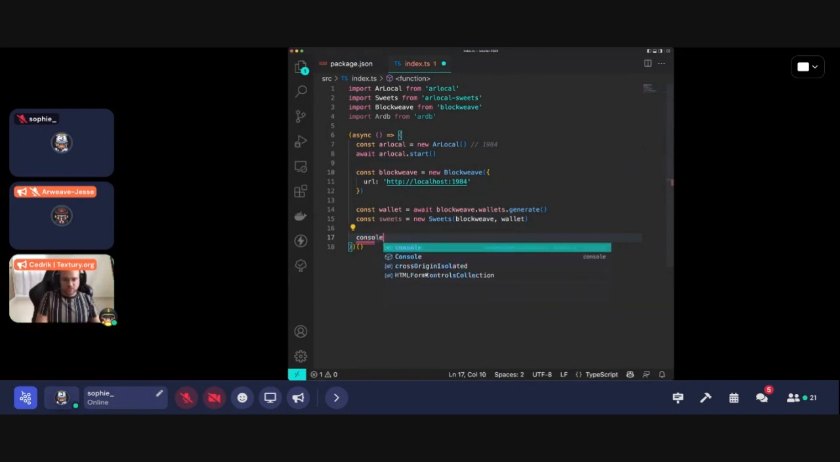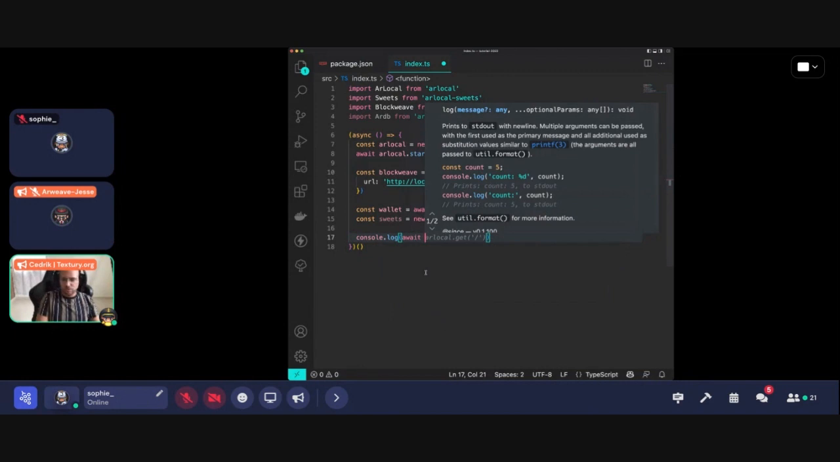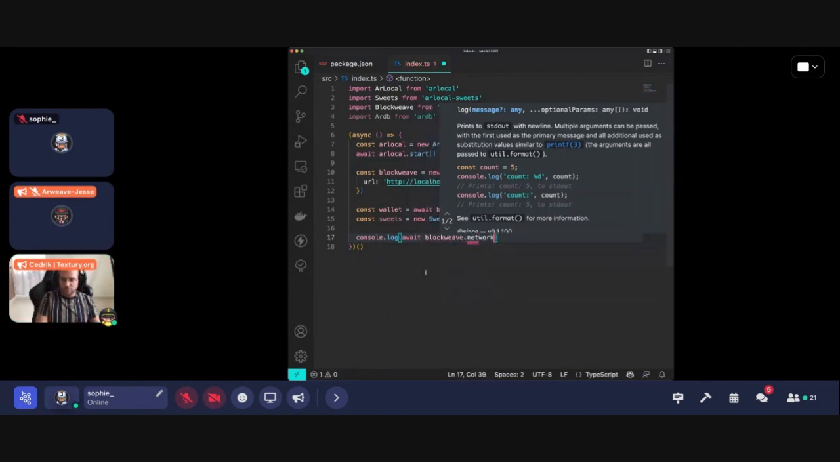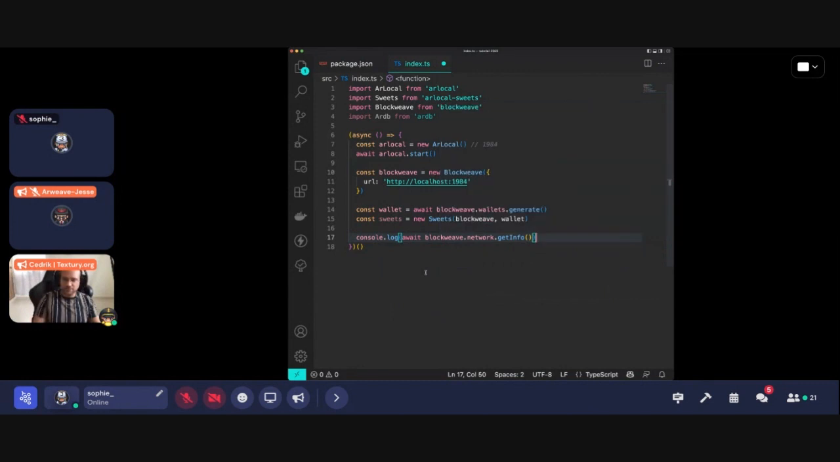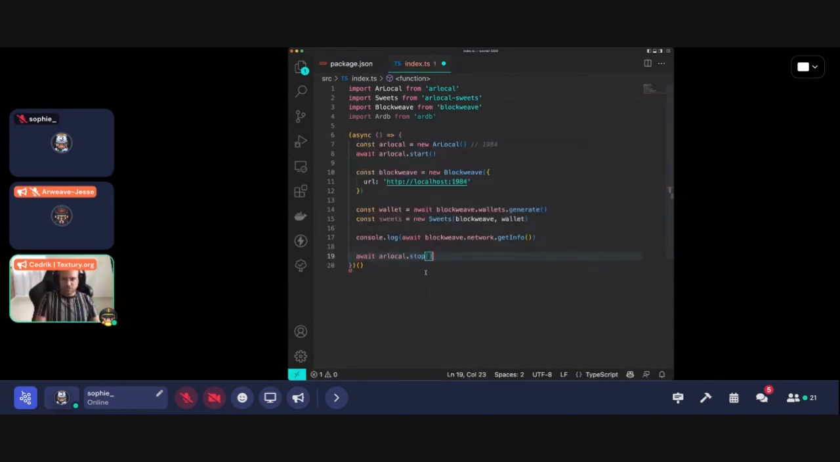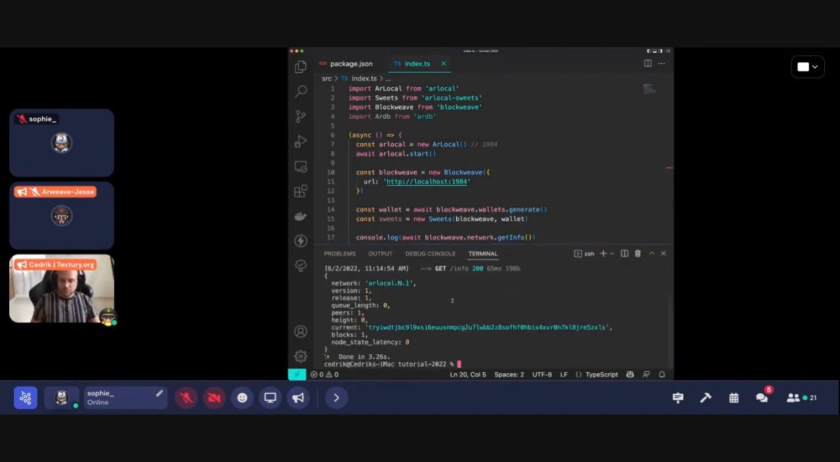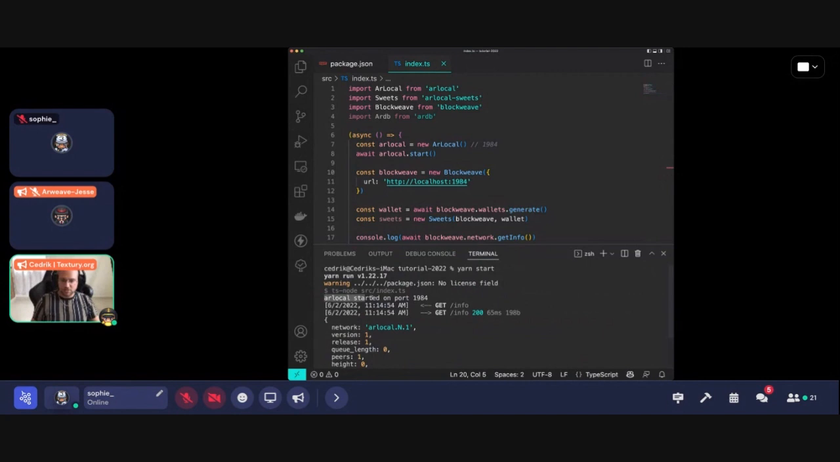So let's console log the network just to see if it's running. Await blockweave.network.getInfo, let's say. And then let's close ArLocal again. Okay. As you can see, ArLocal started on the port 1984. And then we have a few pieces of information that ArLocal returns by default.